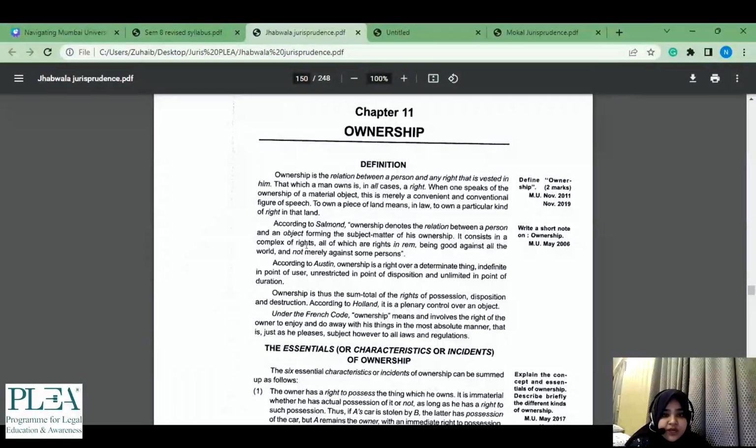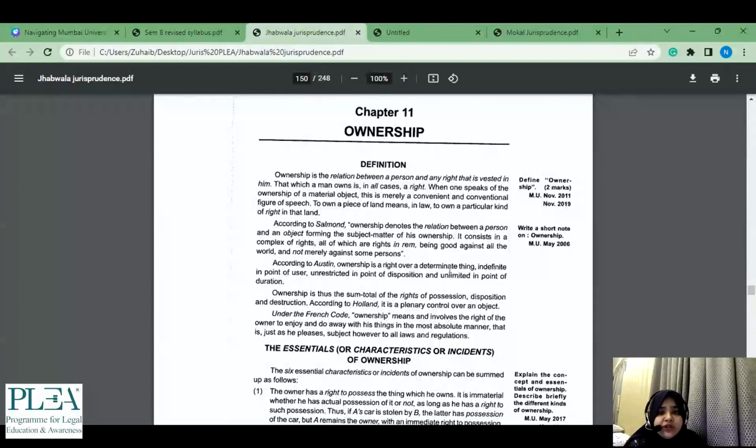the definition. If you remember any jurist's name and you can quote them, that is always better than a general definition. One line saying ownership is this, and if you remember, maybe it's not necessary to remember Salmond's long definition. You can go for a shorter one, then maybe Austin's definition.